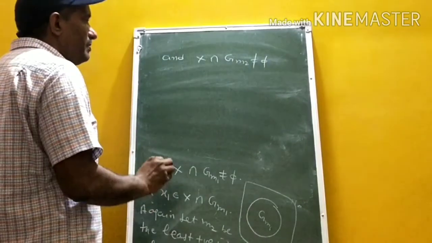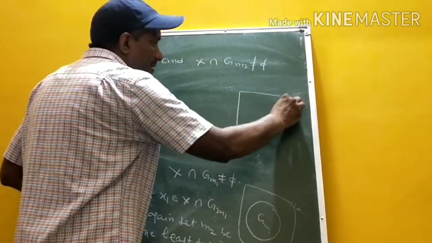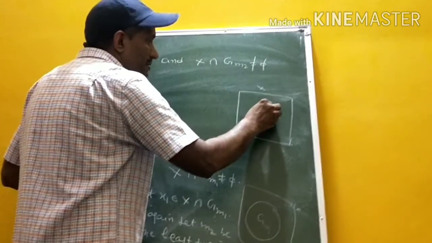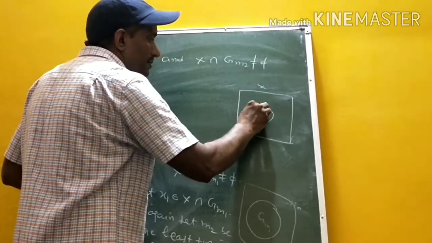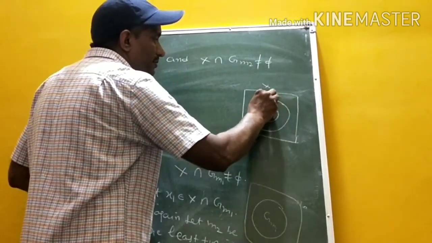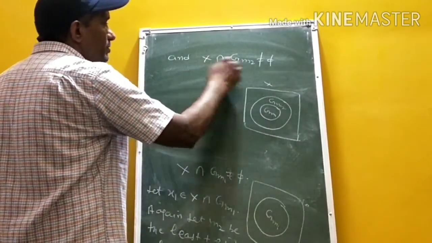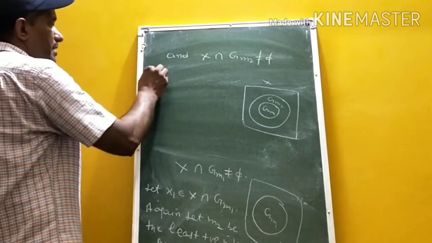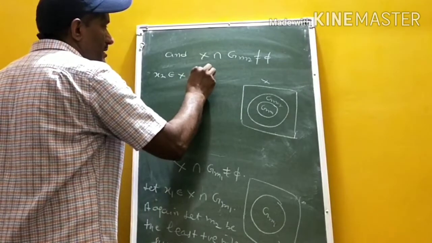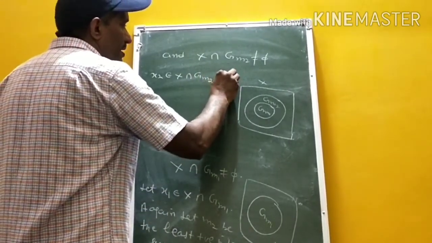Now we choose an element x2 such that x2 belongs to X intersection G_m2 minus G_m1.